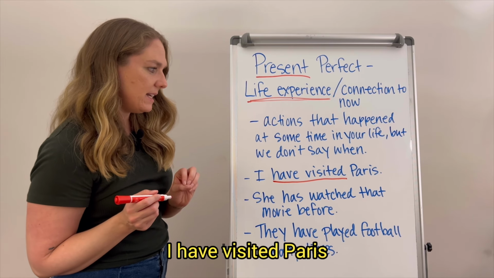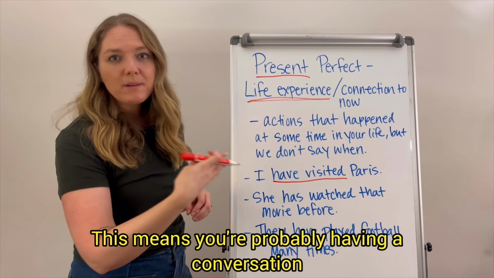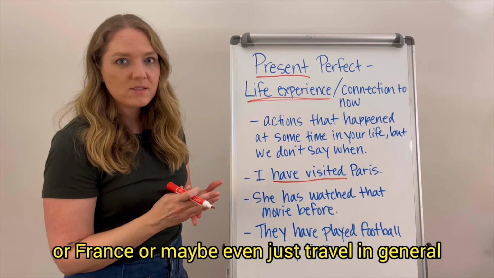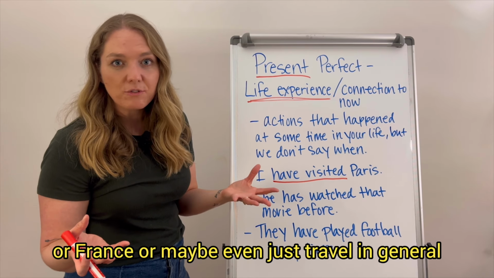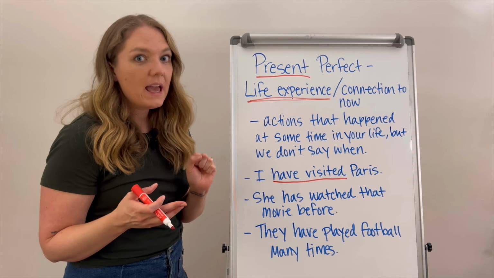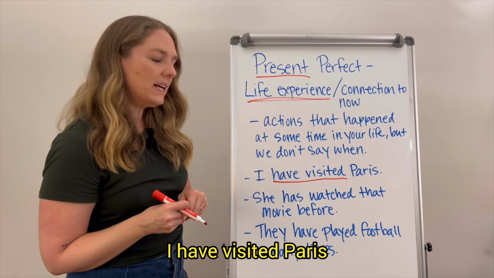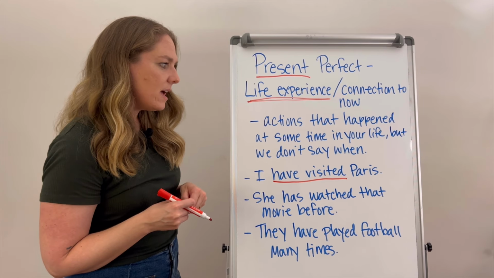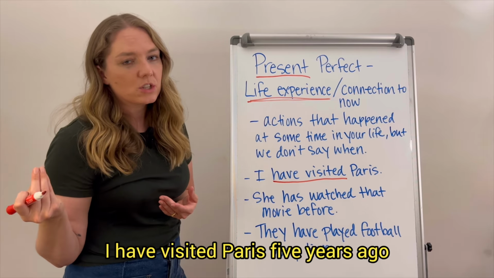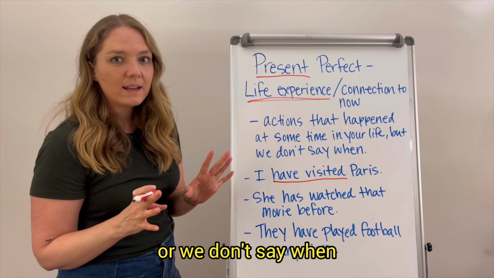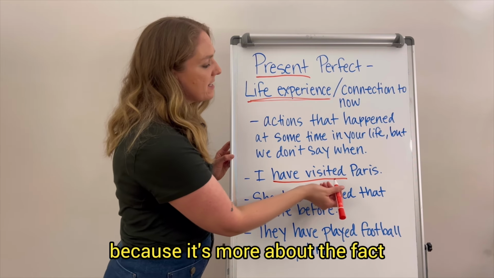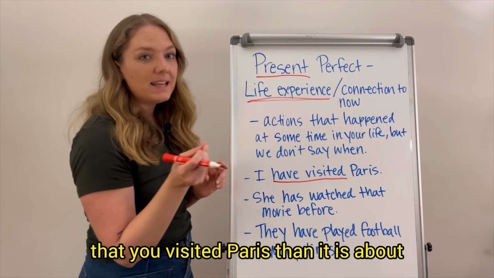I have visited Paris. This means you're probably having a conversation with someone about Paris or France or maybe even just travel in general. And they say, oh, I have visited Italy and London and New York. And you say, oh, yeah, I have visited Paris. I have visited Paris. But you don't say when. You don't need to say, oh, I have visited Paris 5 years ago, or we don't say when using the present perfect in this way,